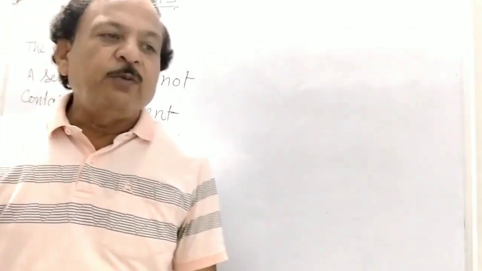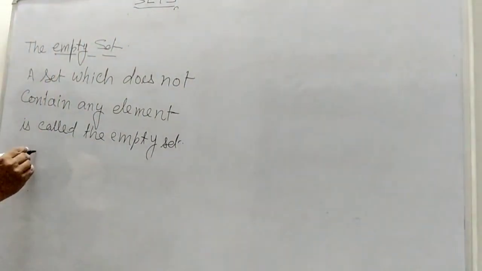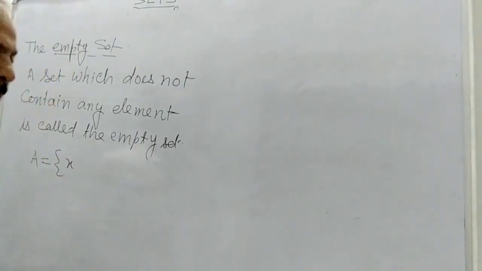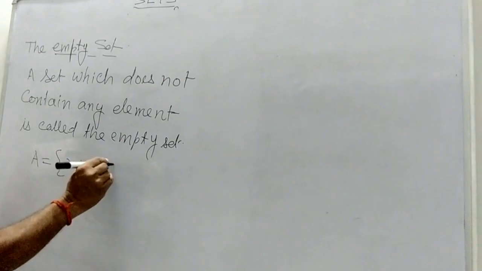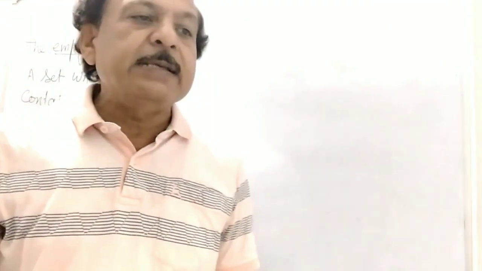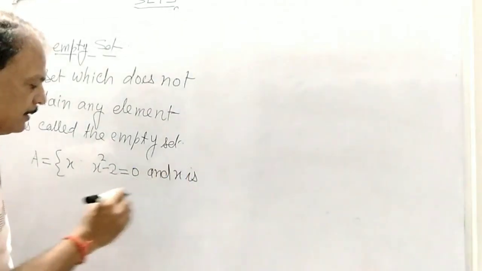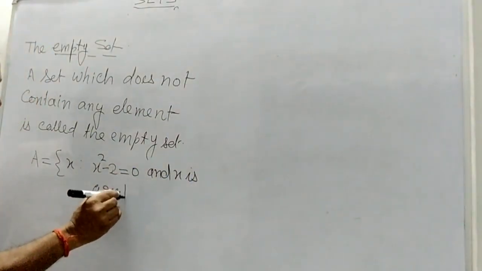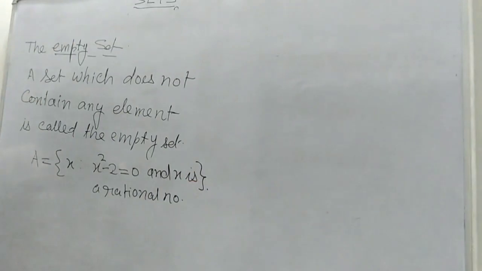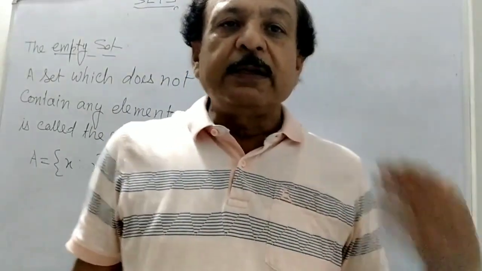In mathematics, we can also give an example of an empty set: x such that x squared minus 2 equals 0 and x is a rational number. Is this possible?